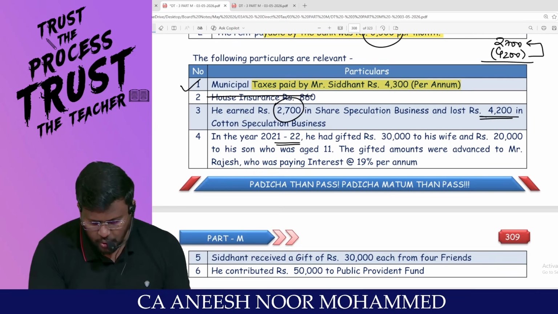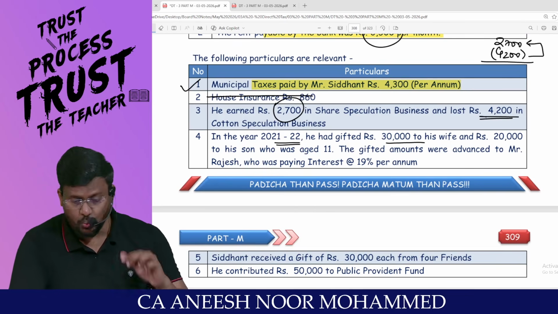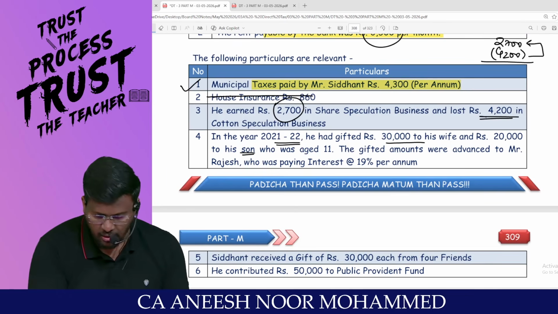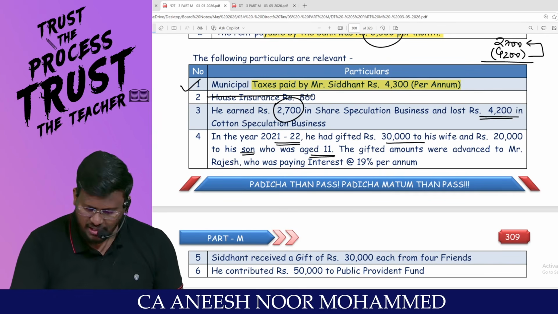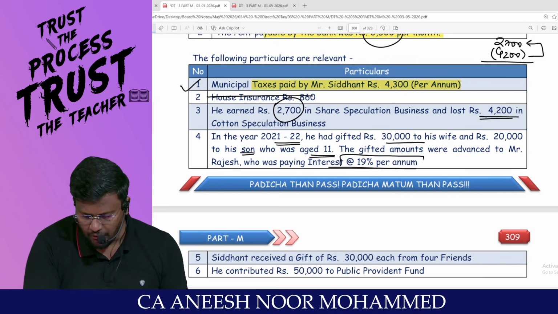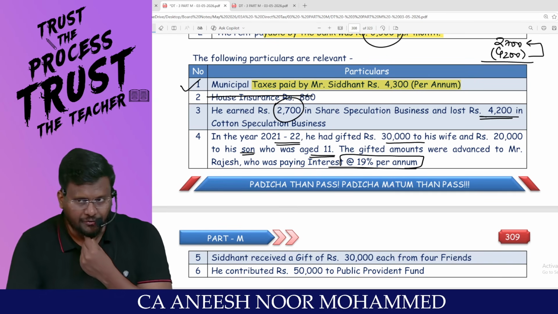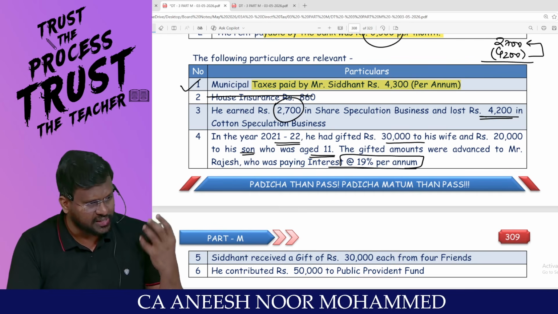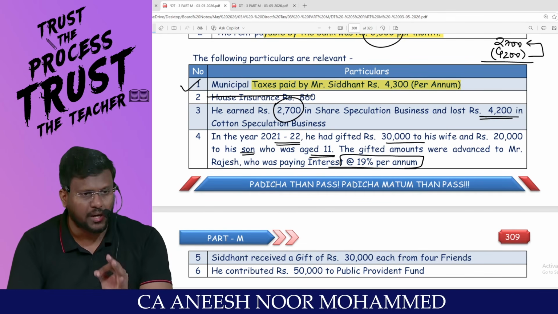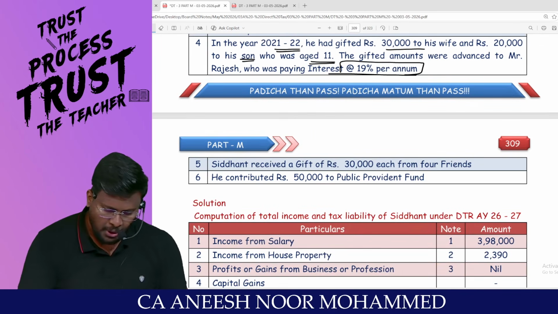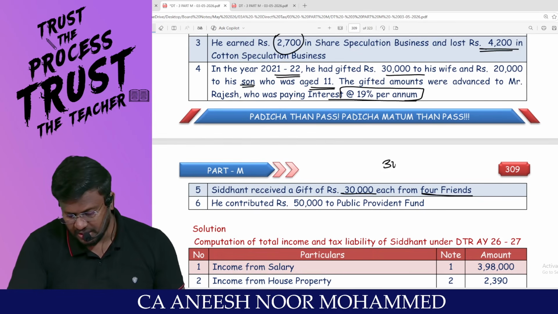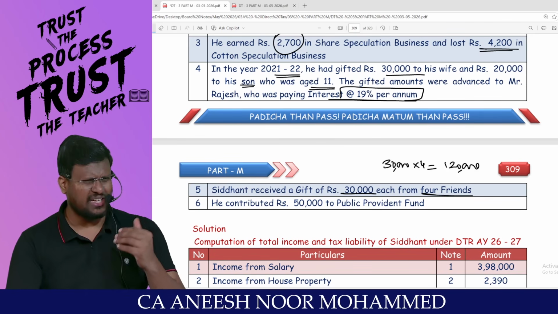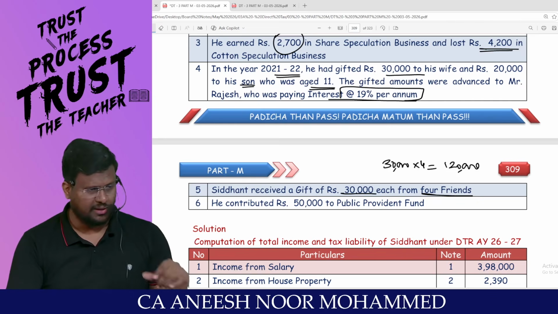In the year 21-22, he has gifted 30,000 to his wife and rupees 20,000 to his son who is aged 11, a minor son. The gift amounts were advanced to Mr. Rajesh who was paying interest at the rate of 19% per annum. Sir, from the gifted amount, if any income has accrued or arisen, it will be taxable in the hands of the transferor as per the clubbing provisions. Am I right, sir? Siddharth received a gift of 30,000 each from 4 friends. That means 30,000 into 4 comes to 1,20,000, which exceeds the statutory limit of 50,000. It will be fully taxable under the head IFOS.